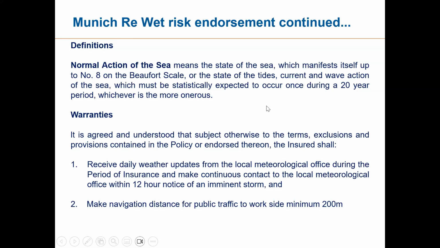Whenever you put a wet risk warranty, these conditions are automatically implied. You can make it tougher, and you can make it a little softer also. You can reduce the distance also, but nobody does it. Whatever is the bare minimum, at least these things are maintained to control your losses.